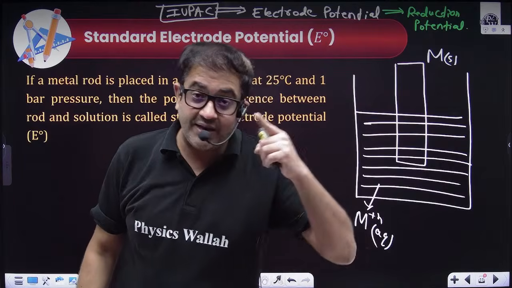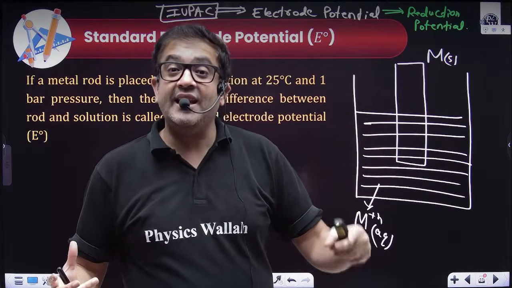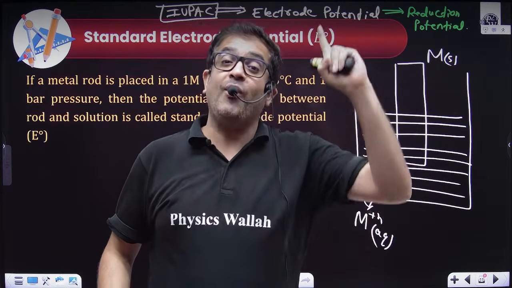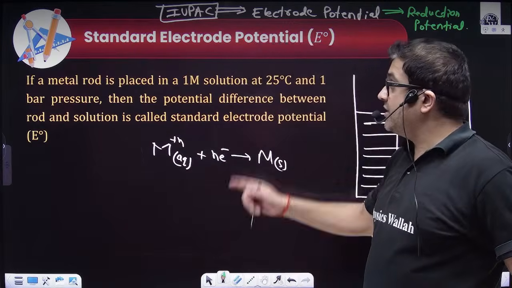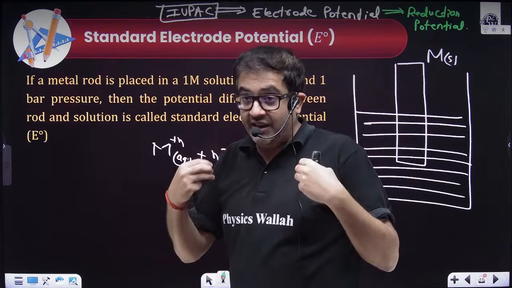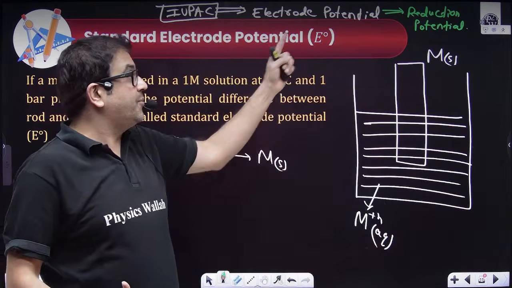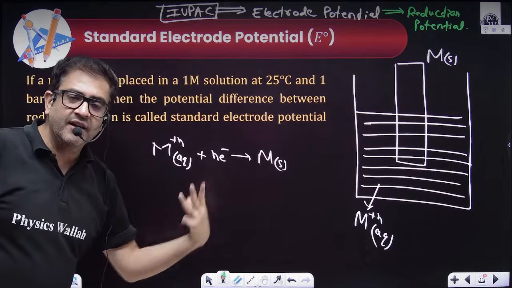Now why has IUPAC done this sign convention? Because in our electrochemical cell, the cathodic compartment is the positive terminal, that is the terminal which has higher potential. So always remember this: if the question is giving you the value of electrode potential, then electrode potential means reduction potential. That's why I have also considered reduction potential.